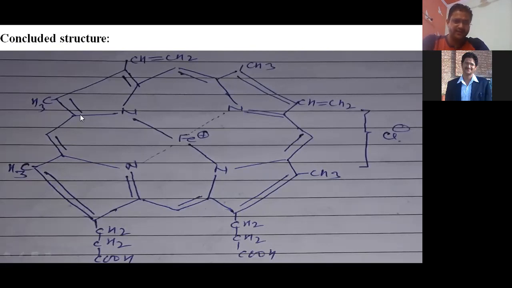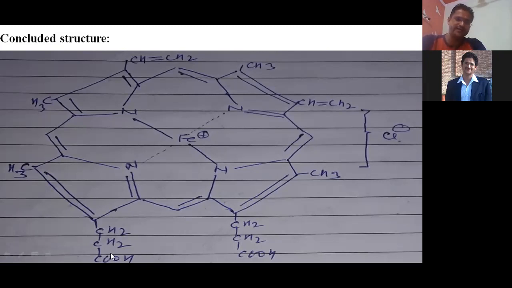After that, you can see here also these 4 pyrrole rings are connected from the alpha position to one another. It is a little bit simpler than chlorophyll. Here there is no cycloketone, whereas in chlorophyll there is a cycloketone.